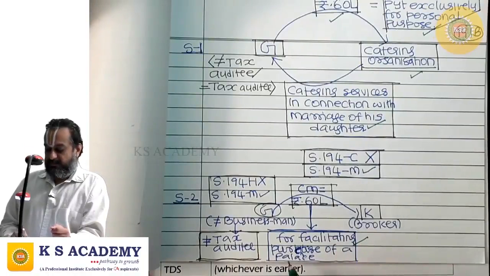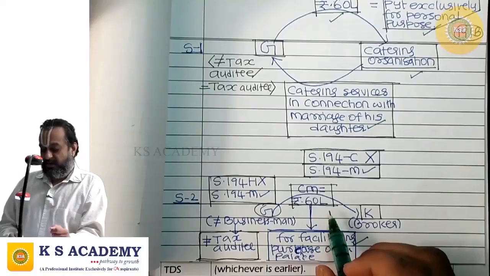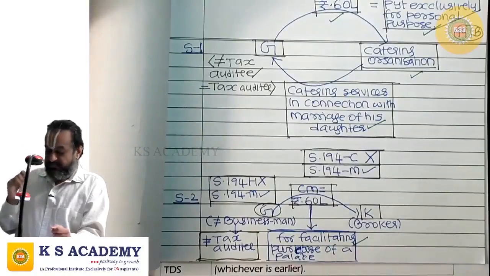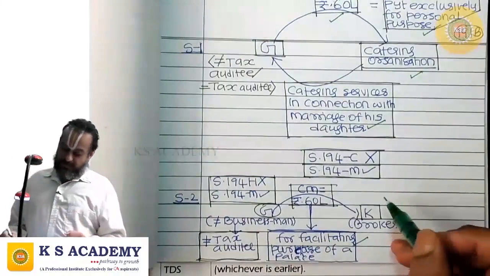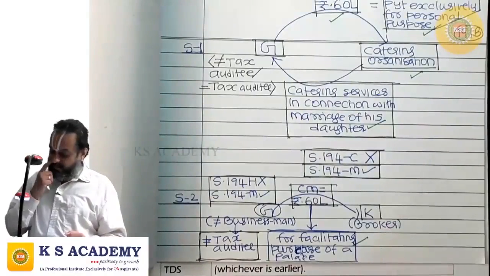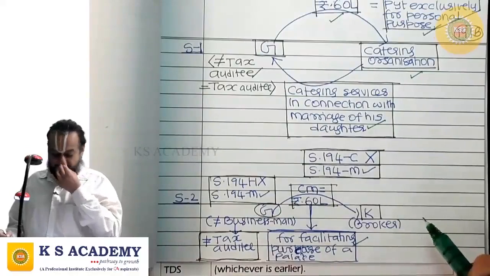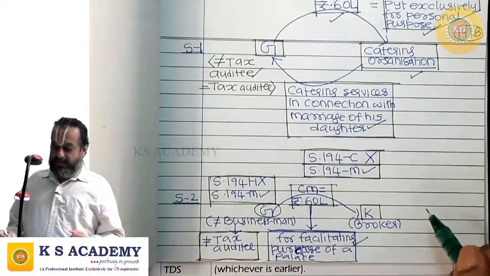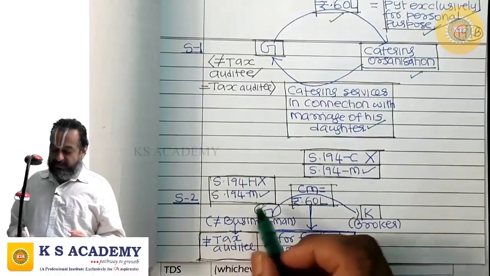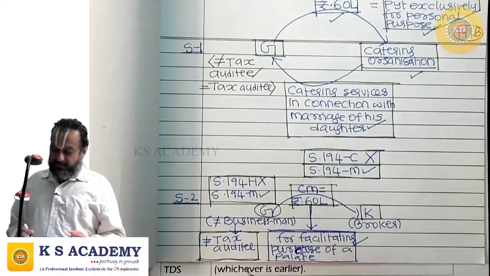Commission is paid. The commission is not insurance commission, and this is crossing the threshold of 15,000 rupees. But still, Mr. G has no TDS obligation under 194H because he is not a businessman, he is not a tax auditee.